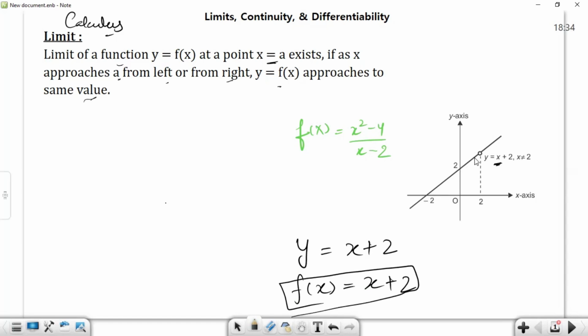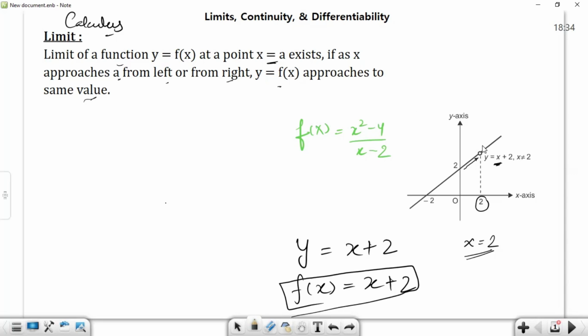Now, if we approach this function at a particular limit, let us say at x is equal to 2, evaluating its limit at x is equal to 2, we approach this point from the left and we get a certain value at this point, very near to x is equal to 2, but not x is equal to 2. We are approaching this point from the left side.